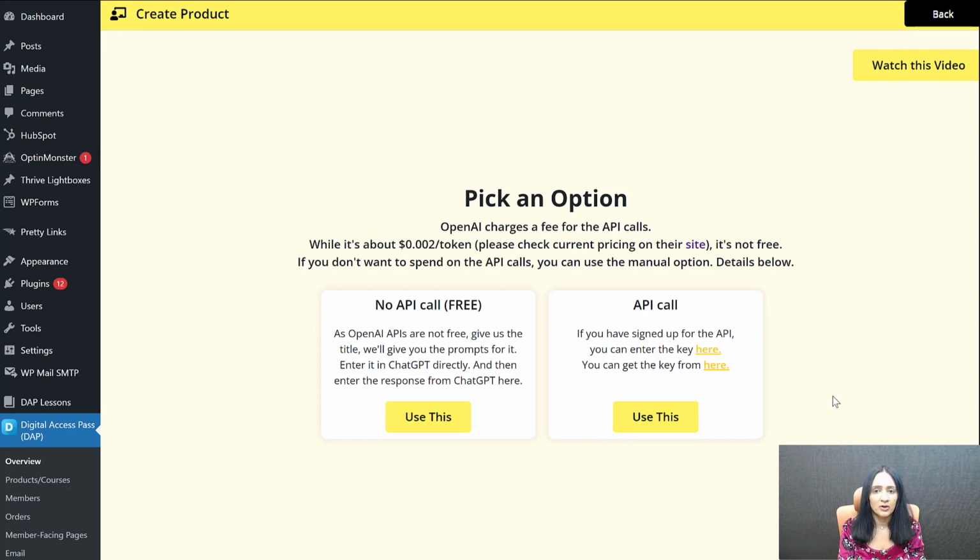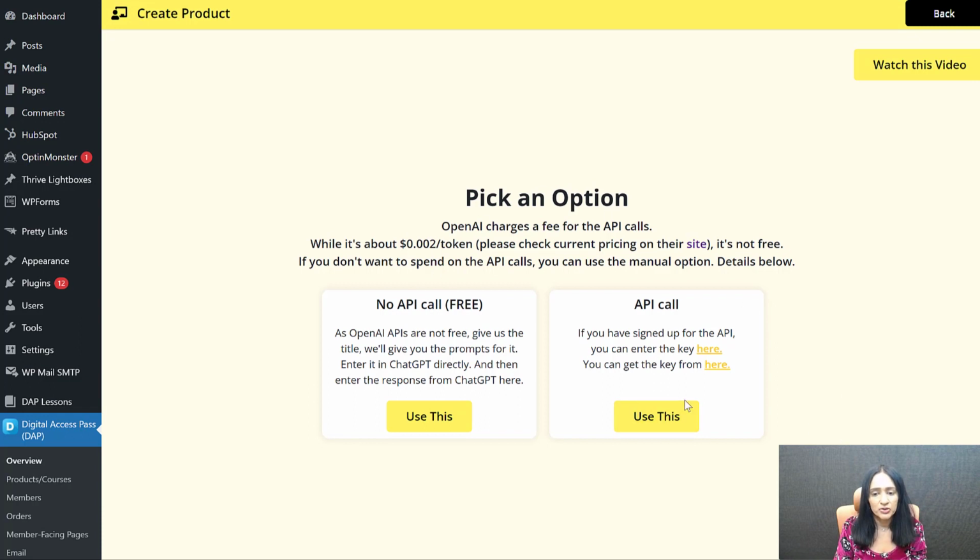As long as you have it in your account, as long as you have purchased it, DAP will know it, and it will automatically activate those AI features for you. No action required. You don't really have to download any plugin or do anything with it. As long as you purchase this AI add-on, it will automatically activate the AI features in your DAP account.